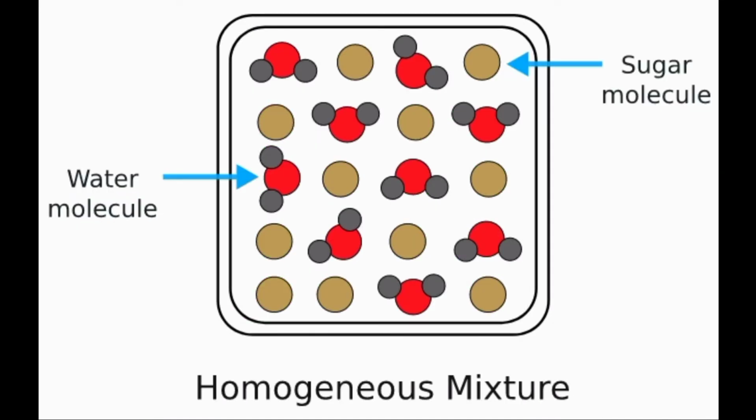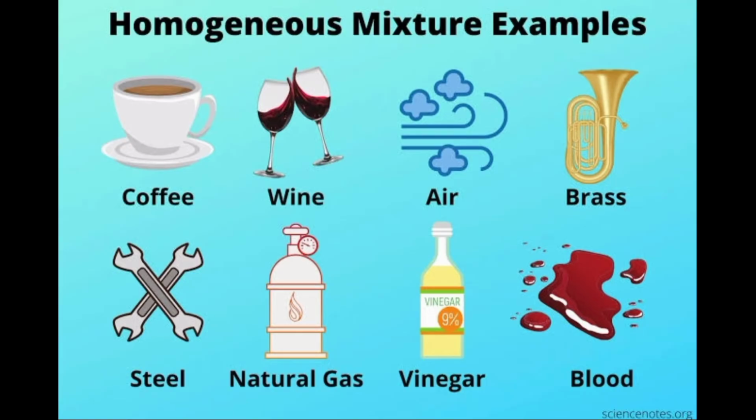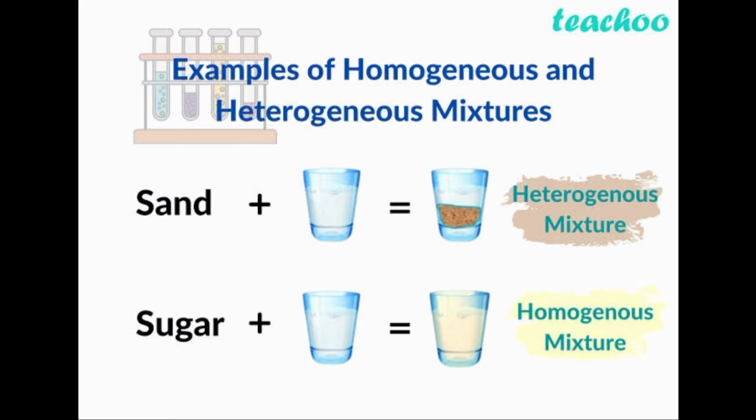Now, let's write. A homogeneous mixture, occasionally called a solution, is comparatively uniform in composition, or constant. Every unit of the mixture is like every other unit. For instance, if you dissolve sugar in water and mix it really well, your mixture is essentially the same no matter where you sample it.